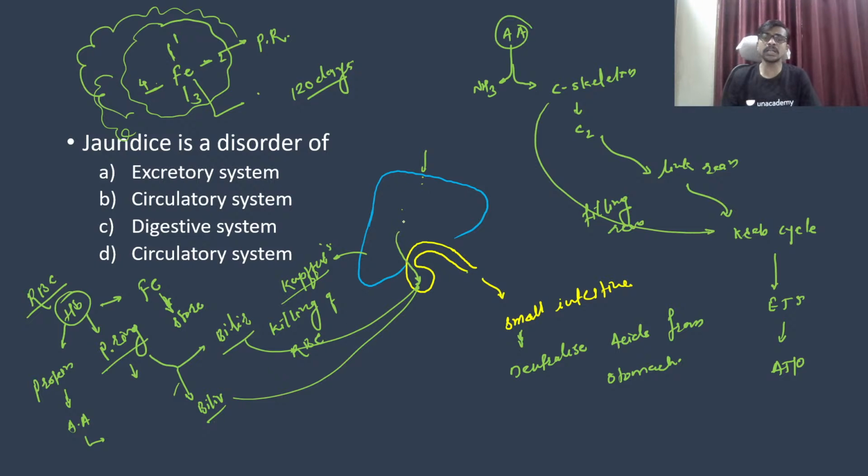ठीक आहे, जर लिव्हर मध्ये काही डॅमेज झाला किंवा लिव्हर is going to malfunction, so that time we know liver is having the one supply of vein. So this is a vena cava.